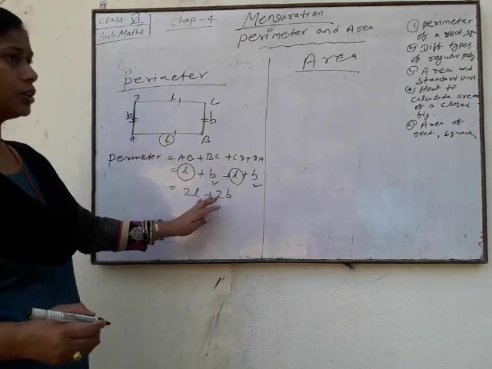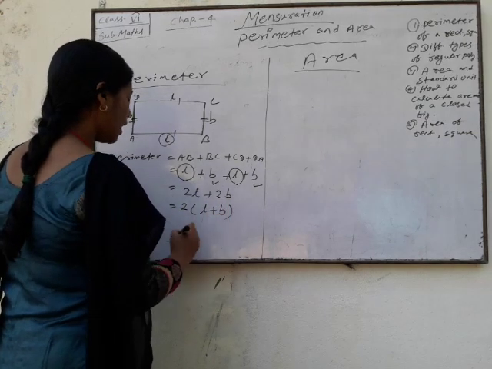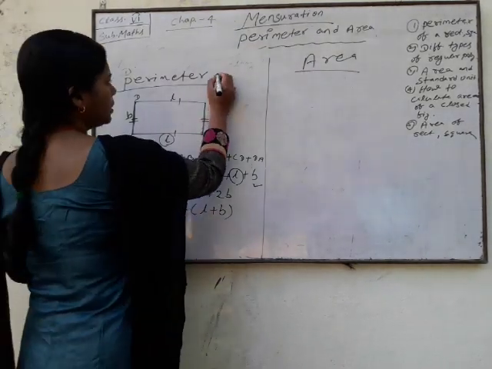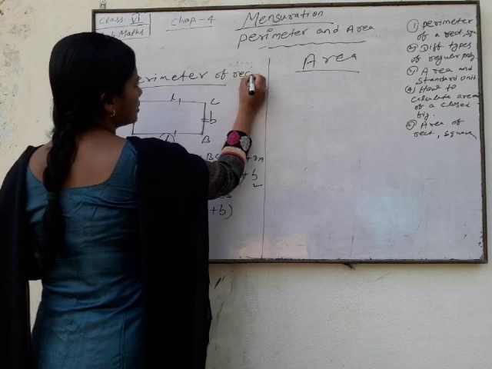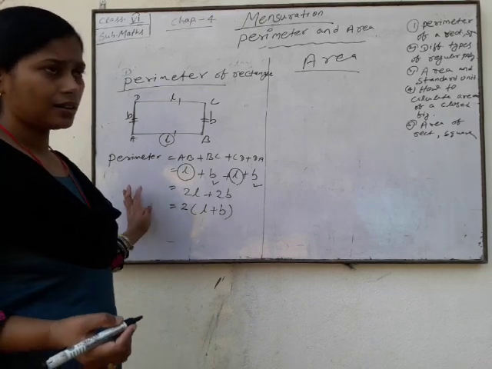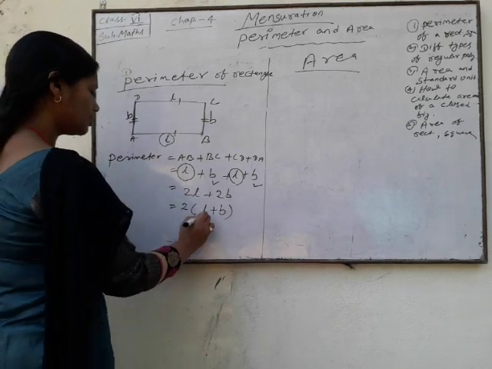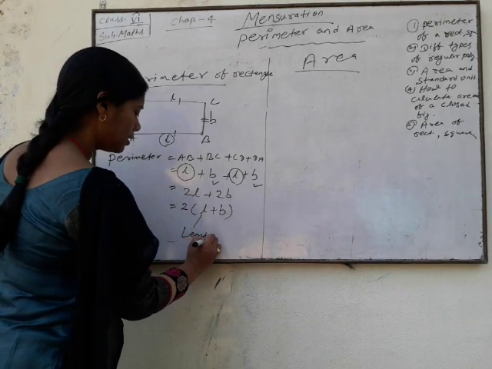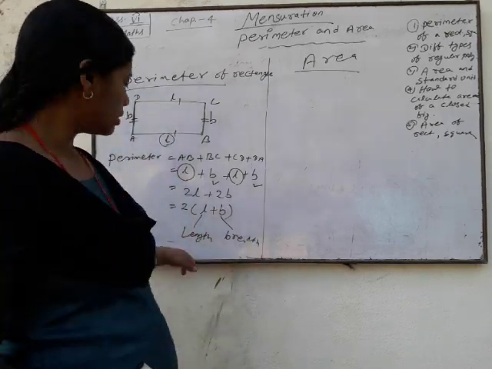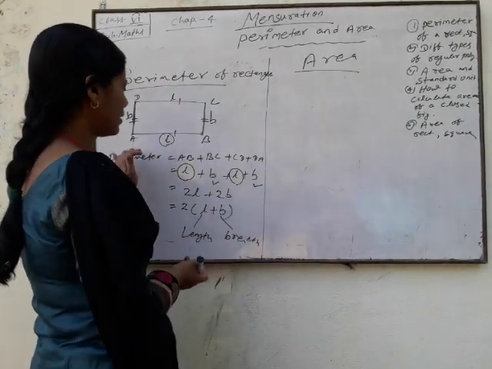So 2L plus 2B, and taking 2 common, 2 into (L plus B). This is the formula for the perimeter of a rectangle. Perimeter of rectangle is equal to 2 into (L plus B), where L is the length and B is the breadth.